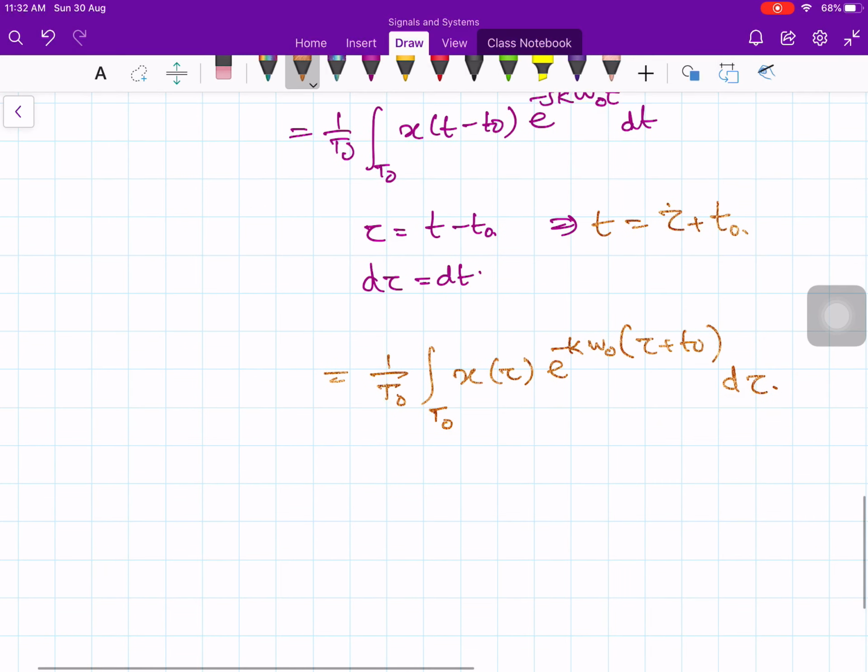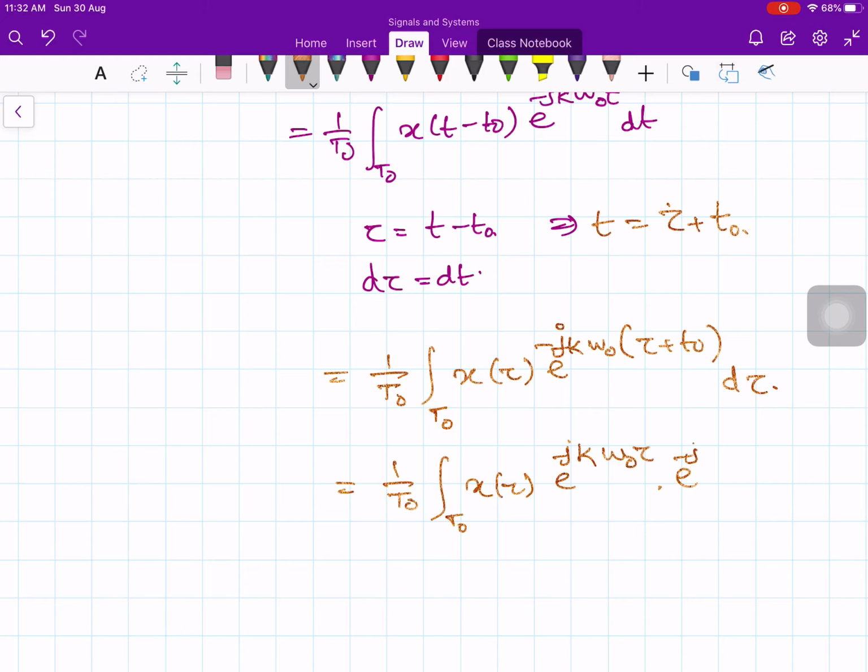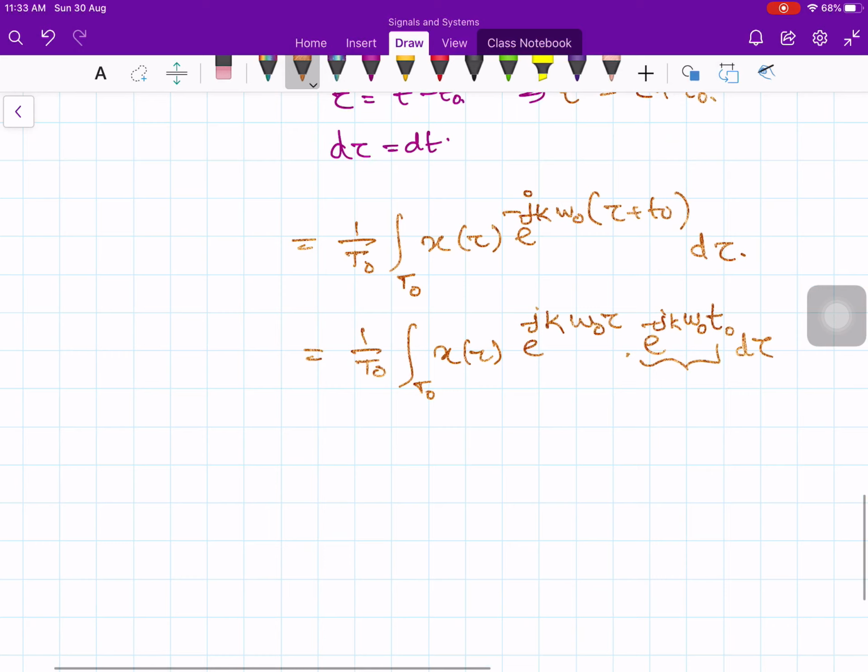If you rearrange this, then this is going to be 1 over t naught integration over t naught x of tau e to the minus jk omega naught tau times e to the minus jk omega naught t naught d tau. This is a constant, you can pull it out of the integration.